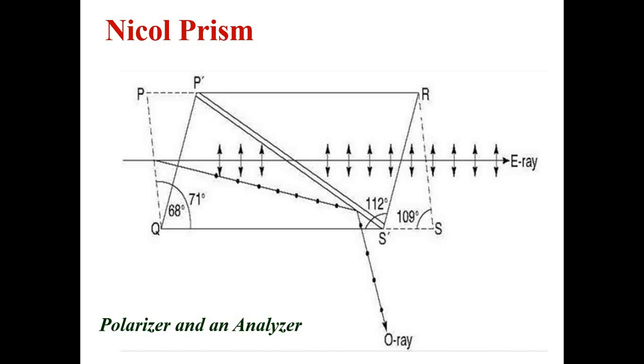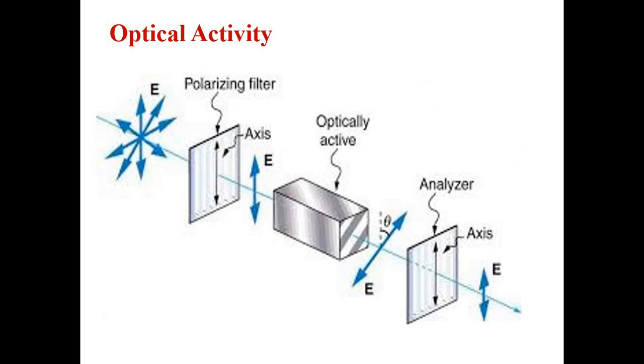Then this is the construction diagram of the Nicol prism. Here it is written it can be used as a polarizer as well as an analyzer. Polarizer means if unpolarized light comes in contact with the Nicol prism, you will get polarized light at the output. And why is it called an analyzer? Because whatever analysis is to be done with respect to that polarized light can be done with the help of the Nicol prism. How to perform that analysis and what kind of analysis is done, we are going to see in today's lecture.